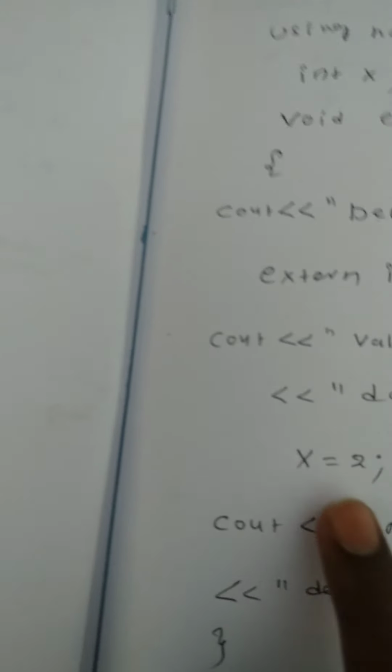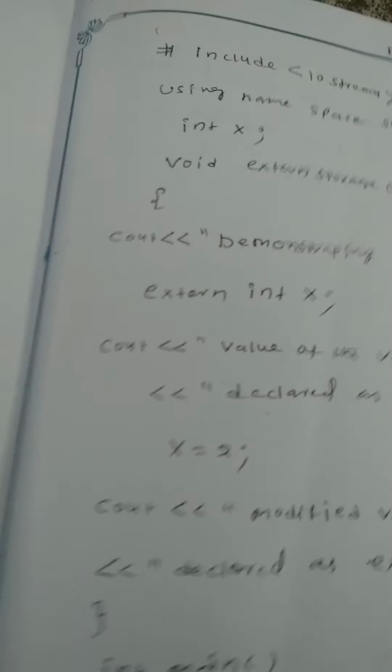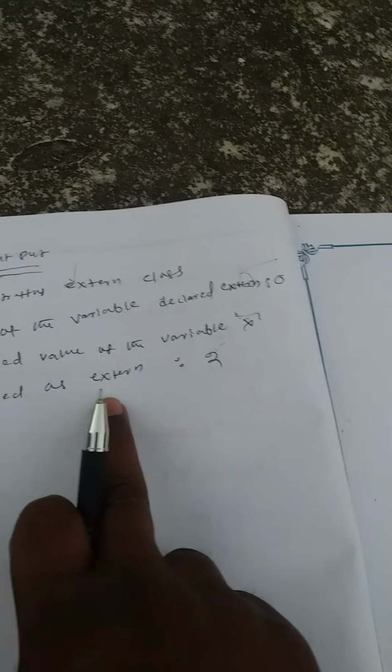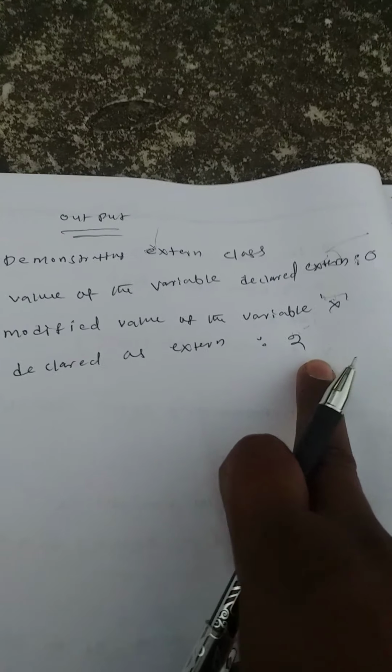Here we set x is equal to 2, so it prints the value of the external variable as 2.